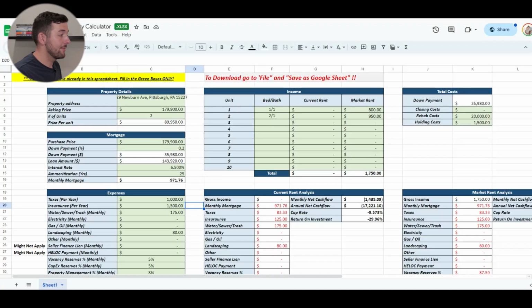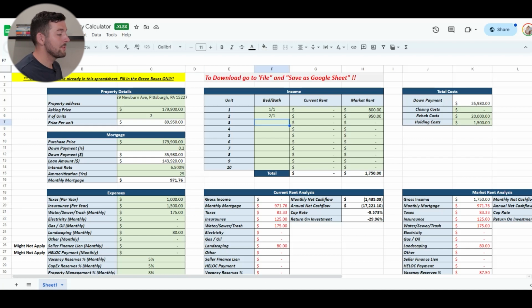With that information, I went ahead and already plugged in the property address and the purchase price, so it's going to be about $90,000 per unit. The purchase price is $179,900, and it'll tell you your down payment. We're going to do 20% down. So this is a down payment of $35,980 with a loan amount of $143,920. The interest rate, we're going to leave at 6.5 because that's what I'm seeing with 20% down. And we're going to amortize it over 25 years, which will give us $971.76 if you just go off of the principal and interest. So let's go ahead and plug these in.